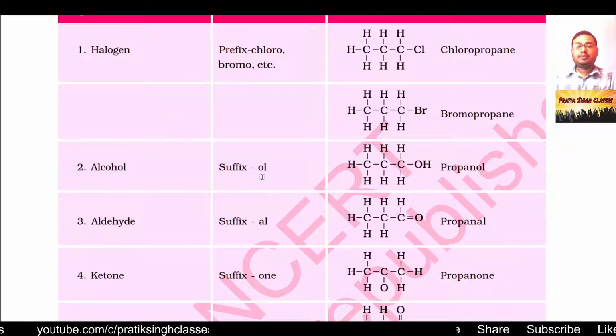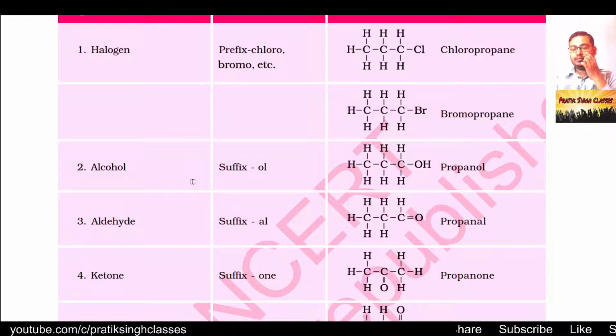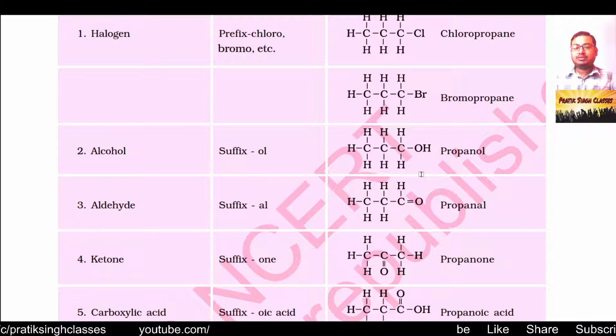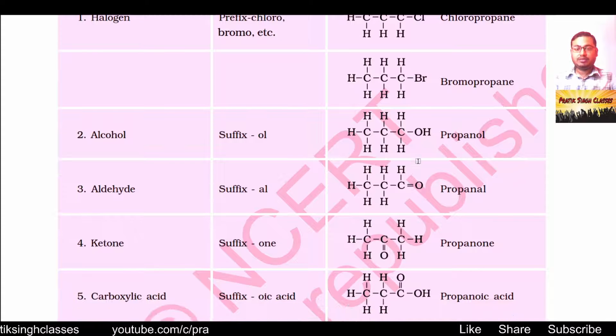Suppose alcohol, the formula is bond OH, or OH minus. As you can see here, one hydrogen atom is substituted by the OH group, and here the name came propanol. Propa for 3 carbon atoms and -ol for the alcohol OH group.